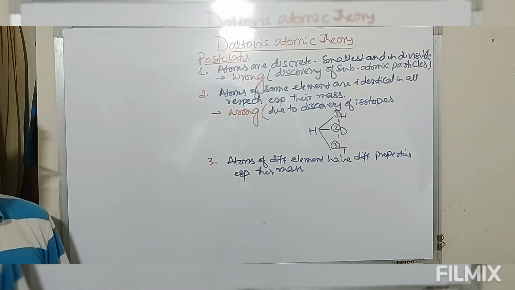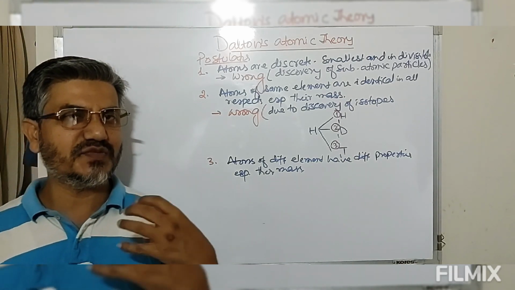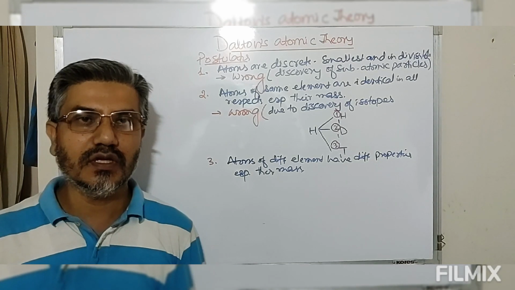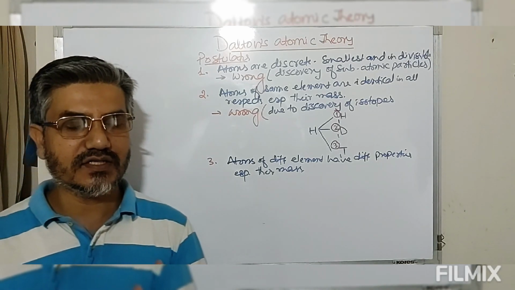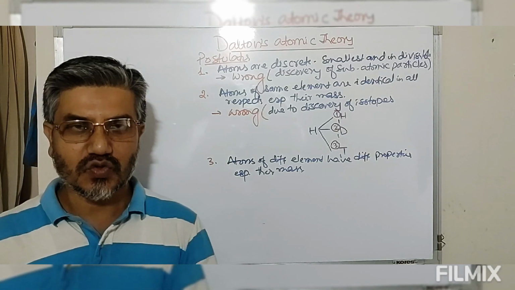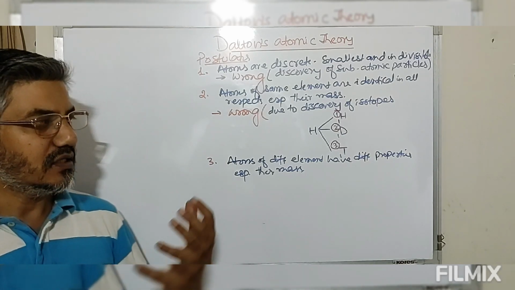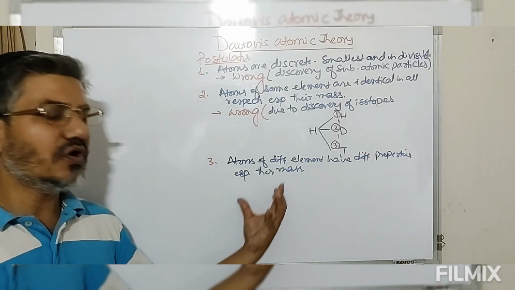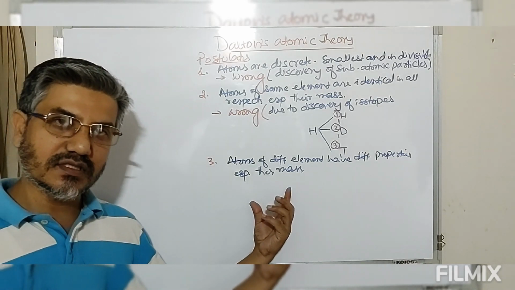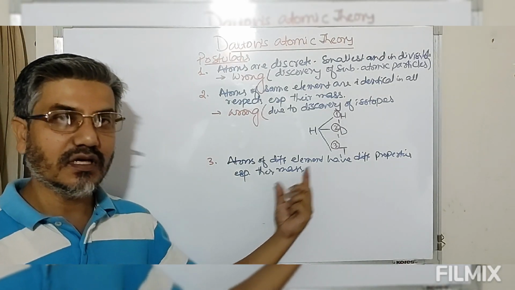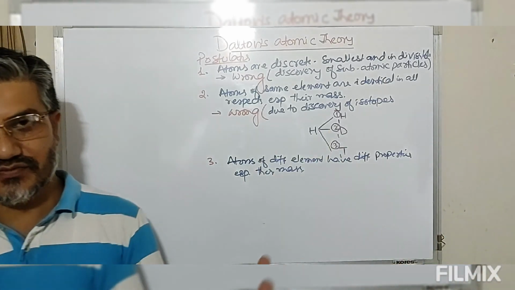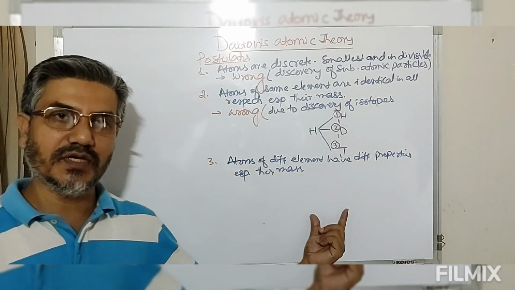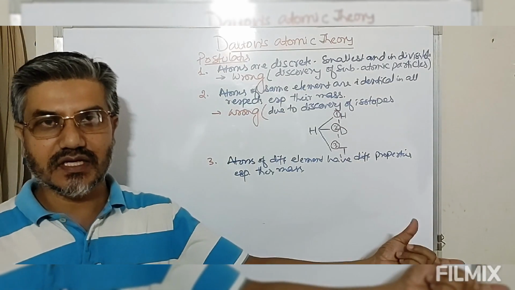But on closer examination, there is the discovery of a specific class of substance called isobars. So isobars are atoms or elements having different atomic number but the same mass number. If the atomic numbers are different, obviously we have different atoms, but their masses are the same.